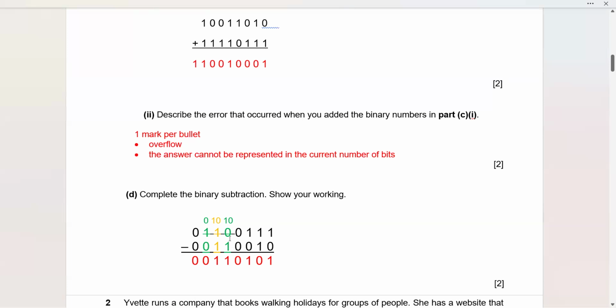Now moving to this one. Now the above value is 0 and the lower value is 1. So we cannot subtract a value of 1 from 0. So what is done? We have to borrow.